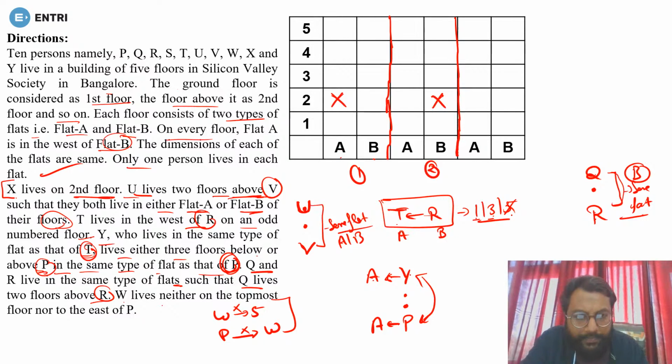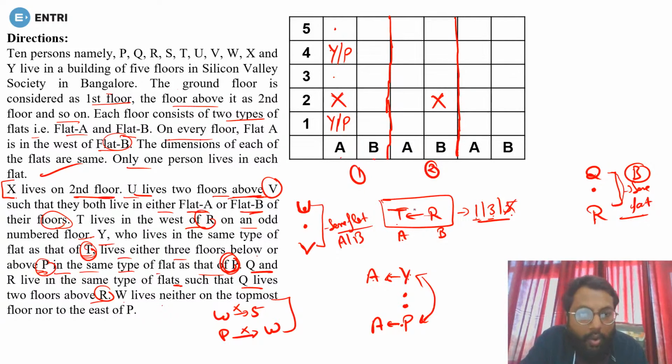Also you know that if T is in the A flat, Y and P are also in the same flat, and they must have 2 floors between them. So if you want to put Y and P in flat A, where can you put them? First of all, if I put Y or P anyone here, leaving 2 below, you can't have one of them here. This is not possible. Done. Now if I put Y or P here, leaving 2, Y and P can come here. Yes or no? This is possible. So the only possibility for Y and P is the 4th floor or 1st floor. Yes or no? They can come here. Other than that, there is no possibility for them to come.